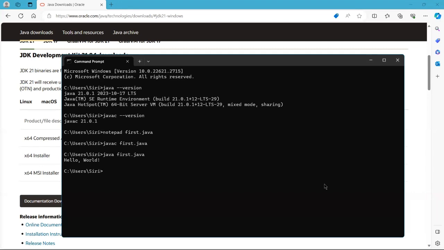That's it, the output will be there. No need to write commands, and no need to compile and execute separately. So in the next lecture, we'll see how to set up the IDE, and from the next lecture, we're going to see the syntaxes and commands of the Java program.